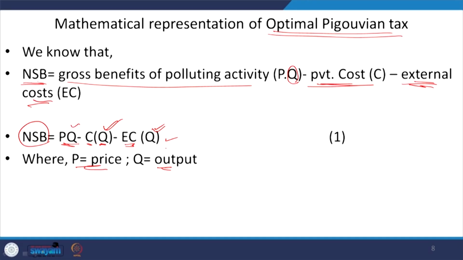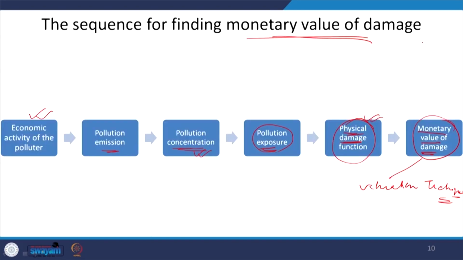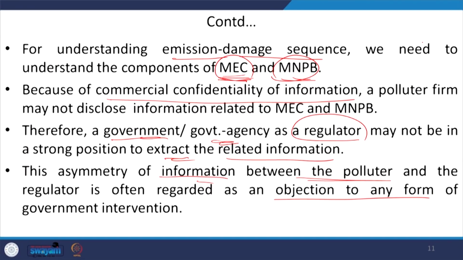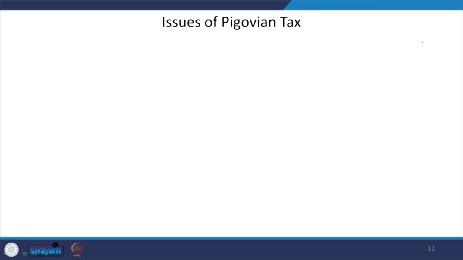So, how to find the optimal? Then obviously, we need to maximize. Based on this understanding, we have discussed how to find the optimal level of Pigouvian tax theoretically and also by mathematical representations.